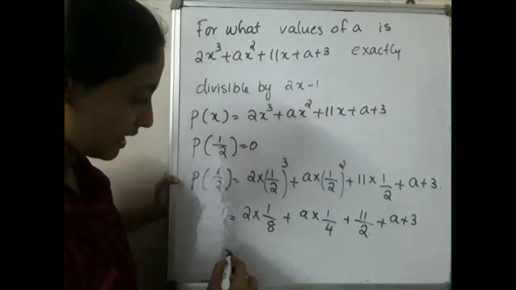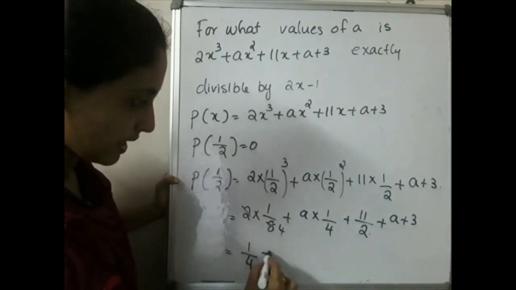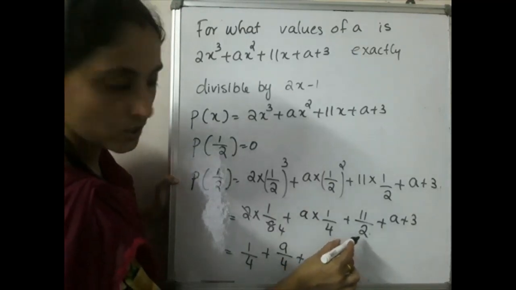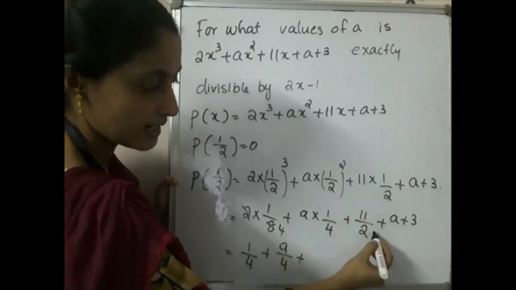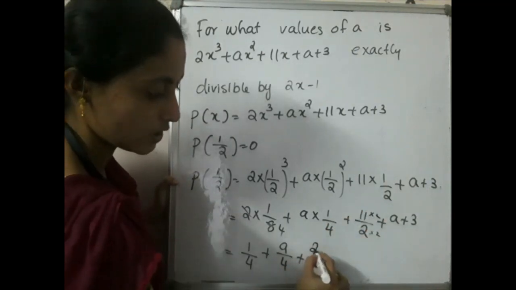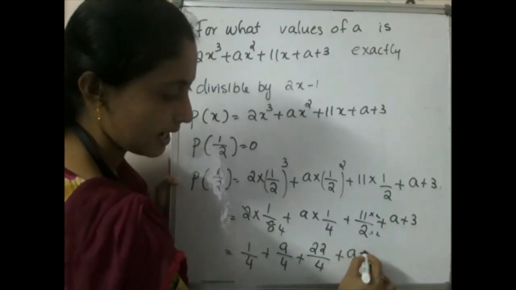So that is equal to, here we can cancel by 4. So 1 by 4 plus a by 4 plus, here it is 11 by 2. So how can we make this denominator to 4? Multiply both the numerator and denominator by 2. So that is 22 by 4. So plus a plus 3.